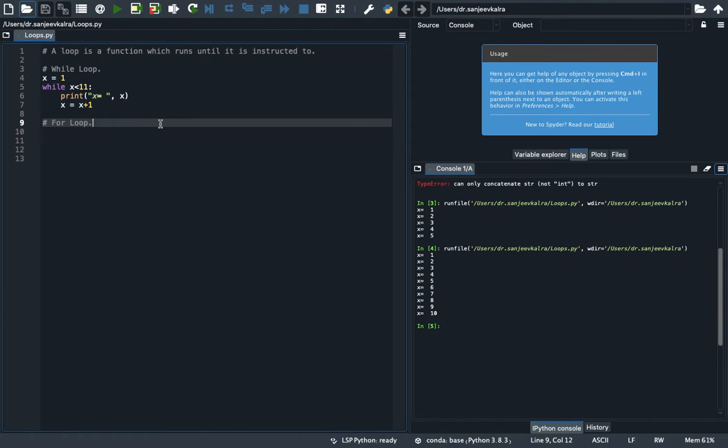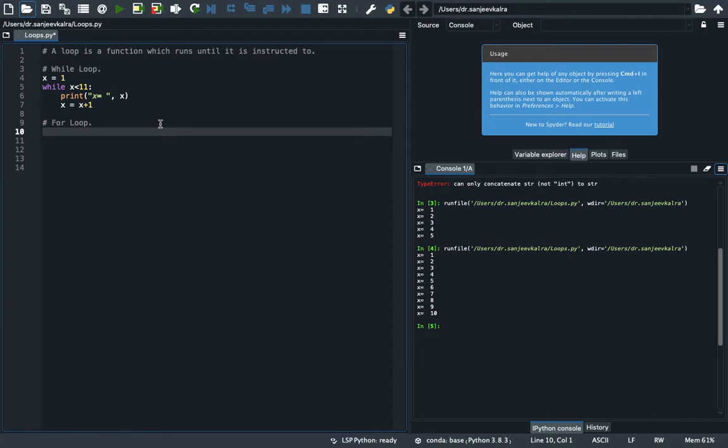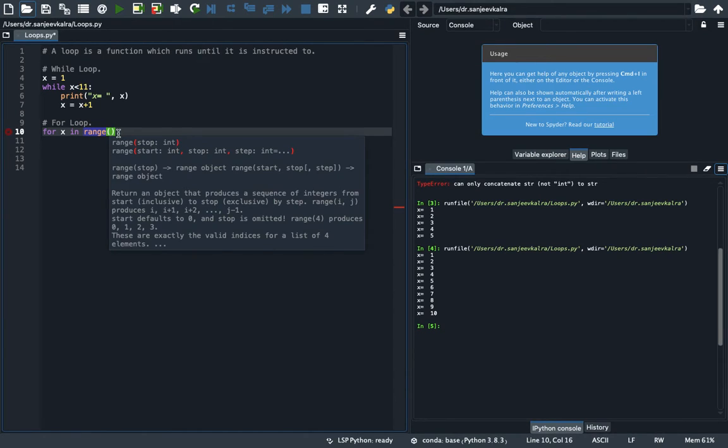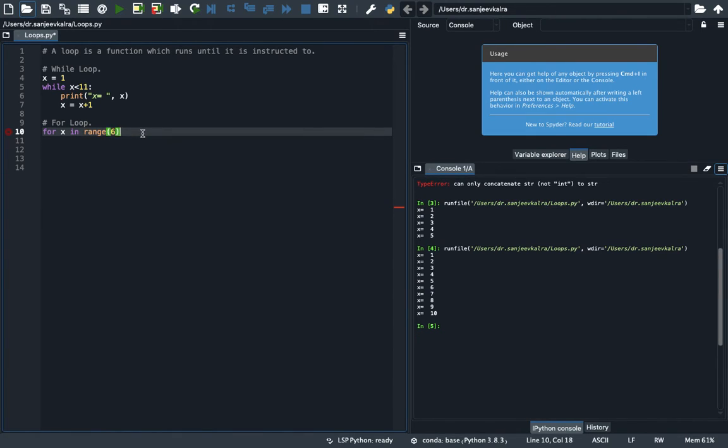So let's see how for loops work. For loops are similar to while loops, but they are less complicated. For example, for x in range. So what this means is we don't have to define the variable x separately. We will define the variable x in this line only. And in range means that it sets a limit to for x. We will give the range. For example, we want to print till 5, so we will write 6 here.